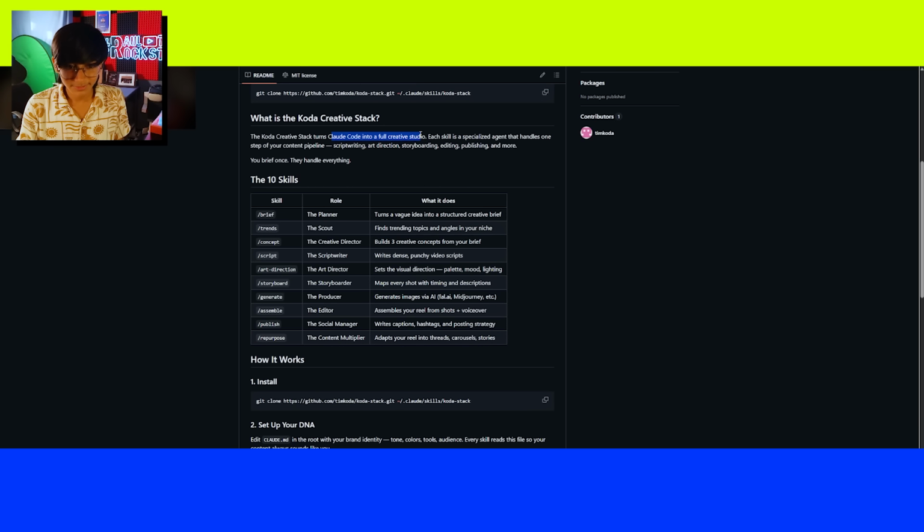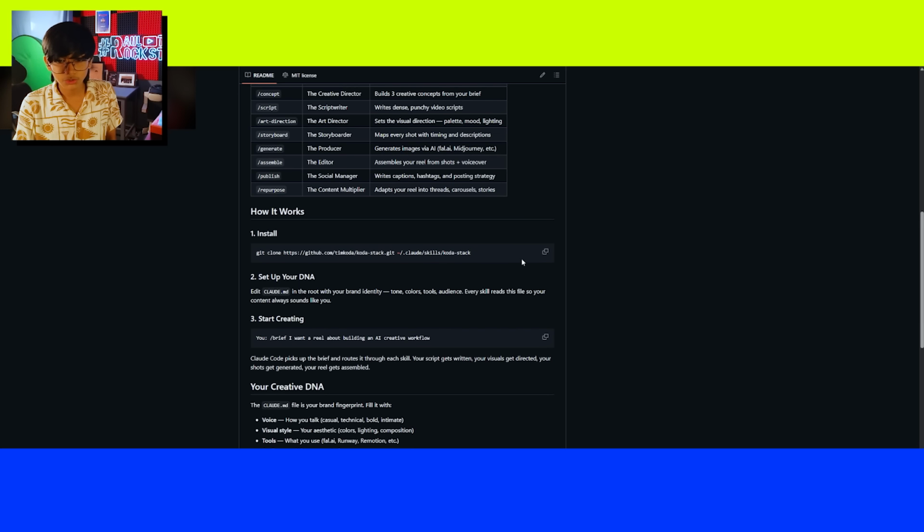One is Coda. Okay, the Coda creative stack is the craziest. Imagine an AI that turns Claude Code into a full creative studio. Each skill is a specialized agent that handles one step of your content pipeline. Basically, when you're creating a video, you have to find the content, then you have to find how to bring it alive, the concept. Will you be reacting to that? Will you be doing it as a skit? And script writing, direction, storyboarding, generate, assembly, and the social media manager writes captions and hashtags. What else do you need? Literally everything is in this one creative stack. Everything AI does for you.